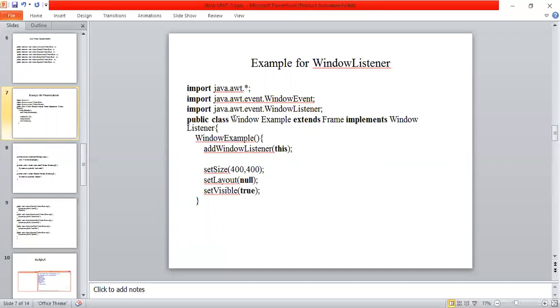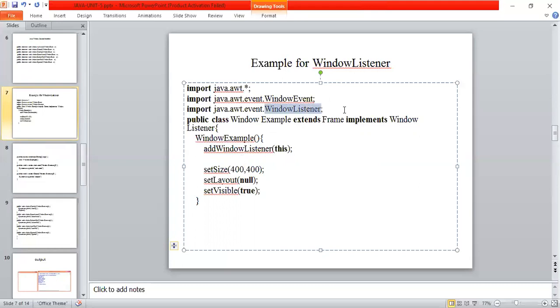Then import java.awt.event.WindowListener. To call any of the methods, we need an interface called the window listener interface. So this is about importing the packages. Then here I have my class, public class WindowExample. My class name is WindowExample, extends Frame, implements WindowListener. Here I'm implementing the window listener interface.